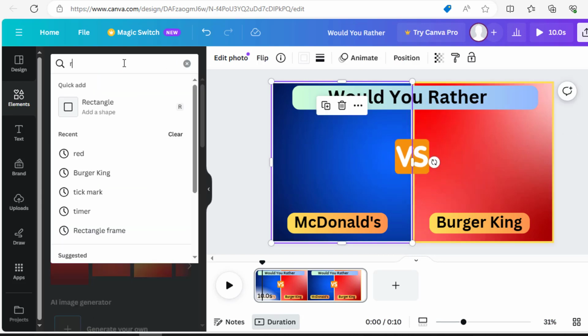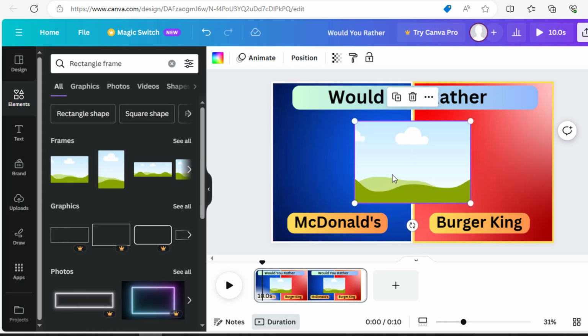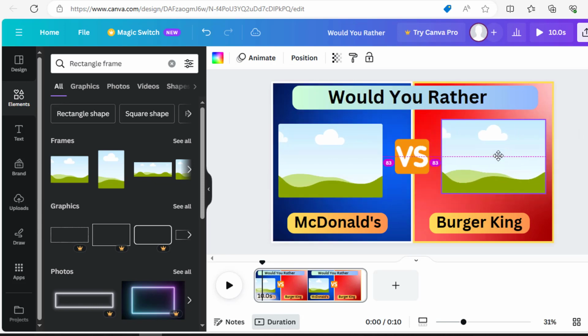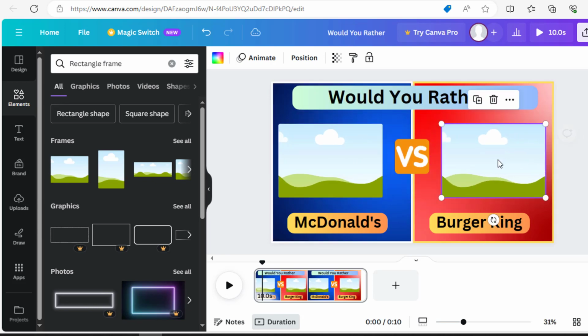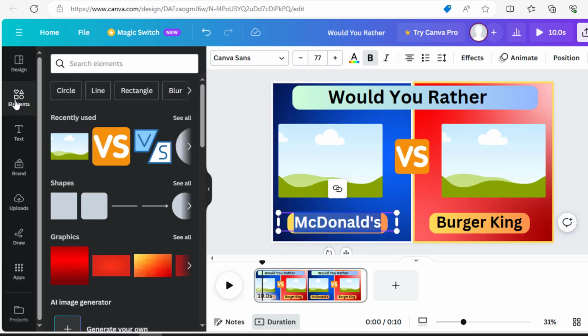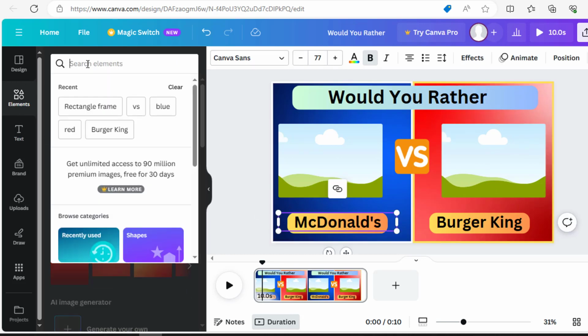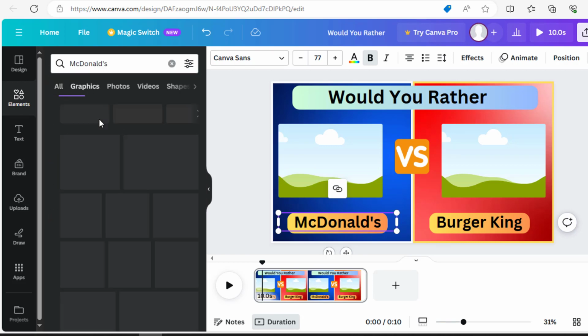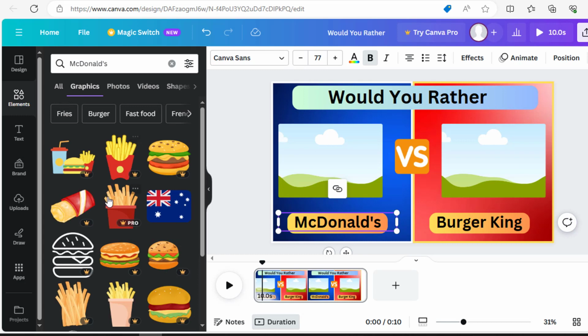Now bring one rectangular frame. Resize it. Duplicate it and place the new one here. We will adjust our images here. Now we need images of McDonald's and Burger King. But I think all the images we need are not available here, for both free and paid options. So I will suggest download them from Google. Visit Google.